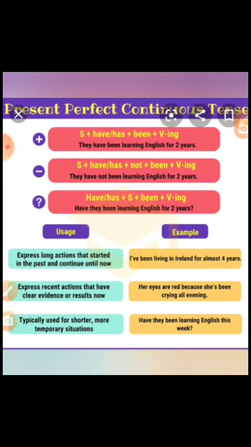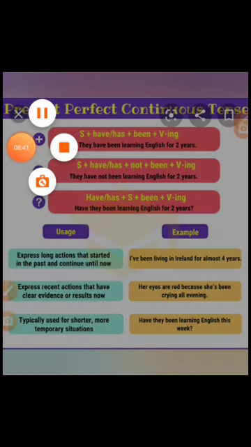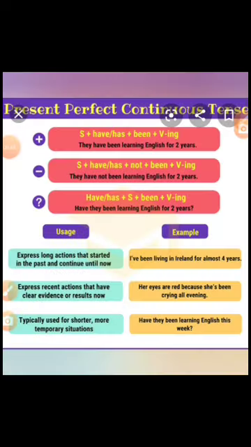Regarding its uses, it expresses long actions that started in the past and continue until now. Example, I have been living in Ireland for almost 4 years. It is also used to express recent actions that have clear evidence or results now. Example, her eyes are red because she has been crying all evening. It is typically used for shorter, more temporary situations. Have they been learning English this week?